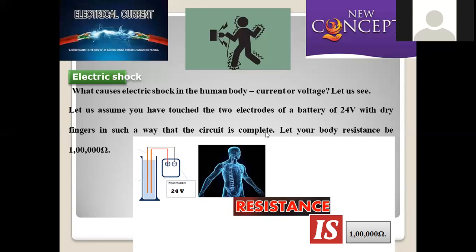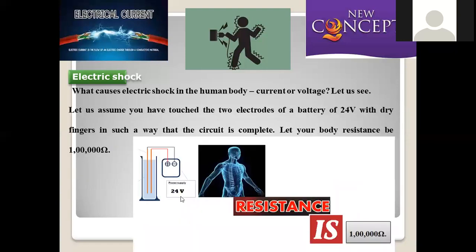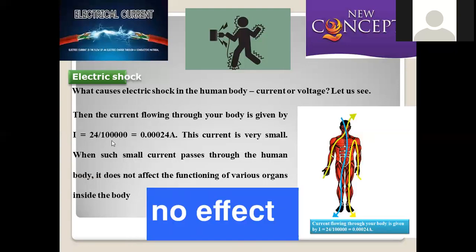We are taking 2 electrodes under dry conditions. The condition must be dry, and both are equipped with 24 volts, in direct contact with the human body. For example, what causes the electrical shock? Let us see. The current flowing through the body is given by I equals 24 by 1 lakh. 24 volts is offered from the external electrodes, and the body shows a resistance of 1 lakh ohms. Then the current strength is 24 volts divided by 1 lakh, which becomes 0.00024 amperes. The strength of the current is 0.00024 amperes.